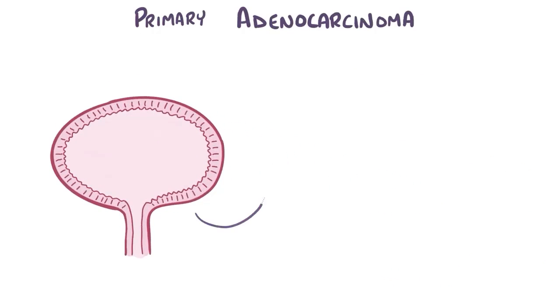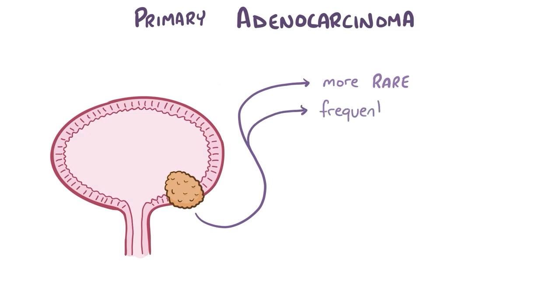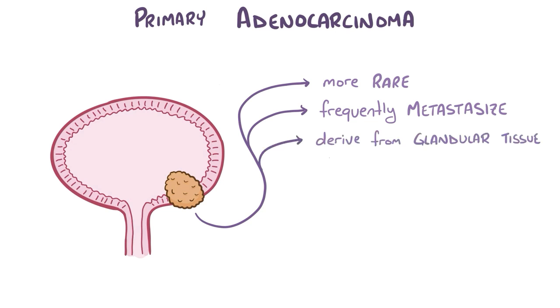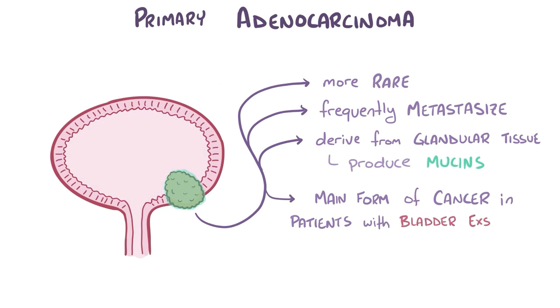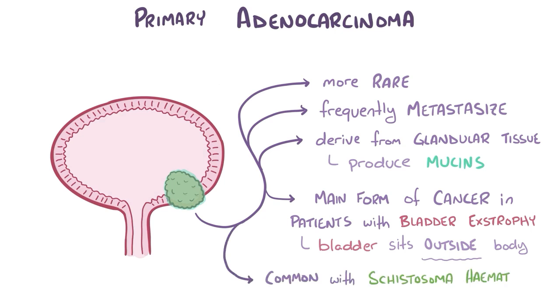Primary adenocarcinomas of the bladder are more rare, but unlike squamous cell carcinomas, they frequently metastasize. These are usually solitary and derived from glandular tissue, so they can often produce a lot of mucin. Adenocarcinomas are the main form of bladder tumors in patients with bladder exstrophy, which is where the bladder protrudes through a birth defect in the abdominal wall and partially or completely sits outside of the body. Adenocarcinomas can also develop in response to Schistosoma haematobium infections.